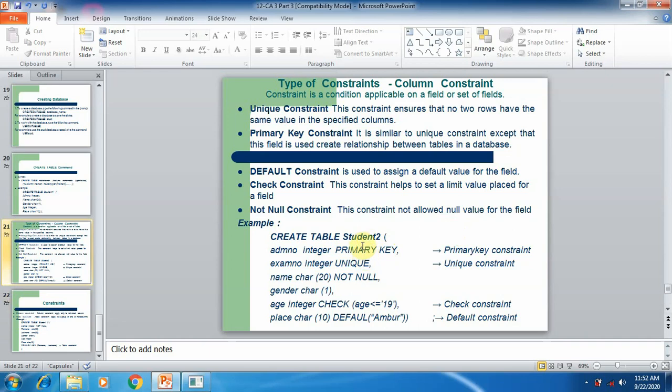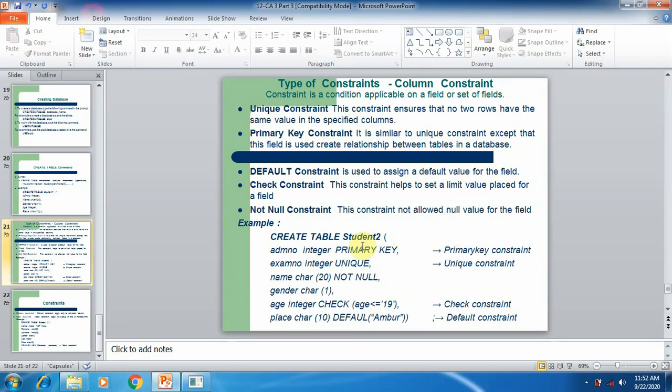So this is the difference between primary key and unique key. Primary key and unique key are used to ensure that no rows have the same value, but primary key is used to create a relationship with another table.